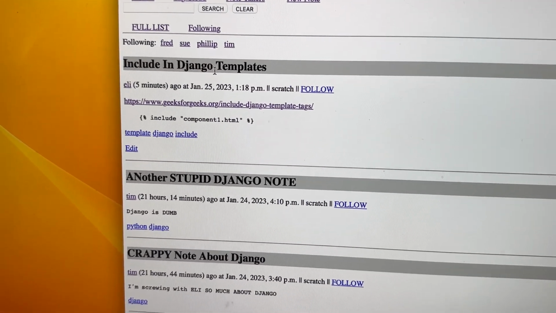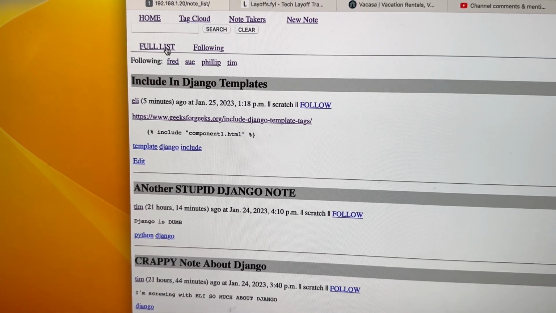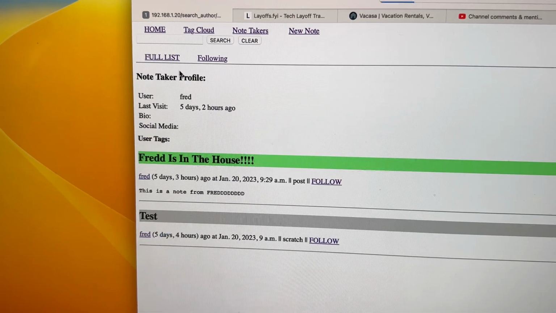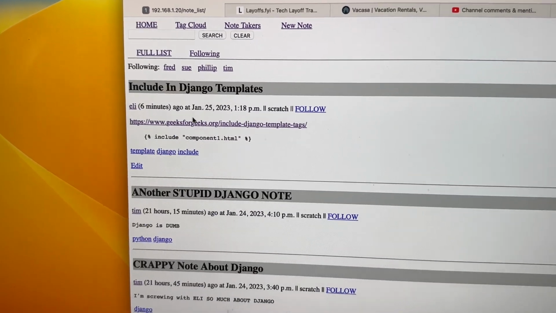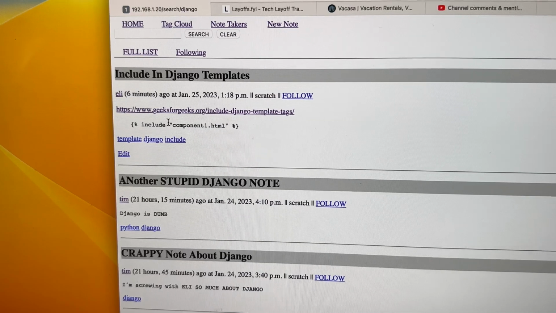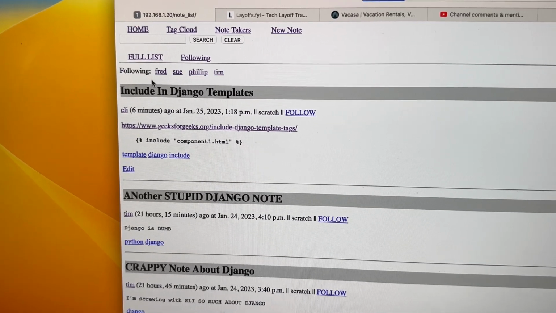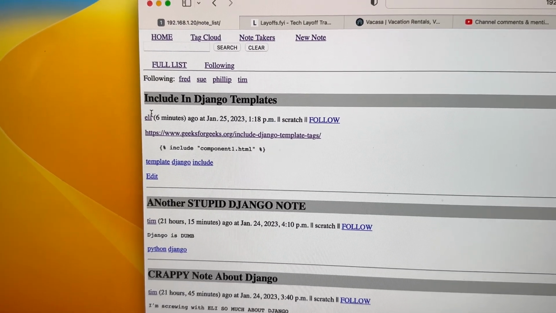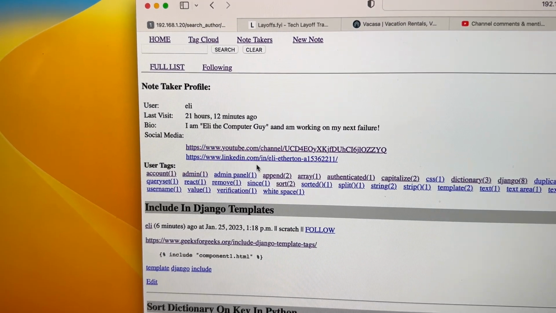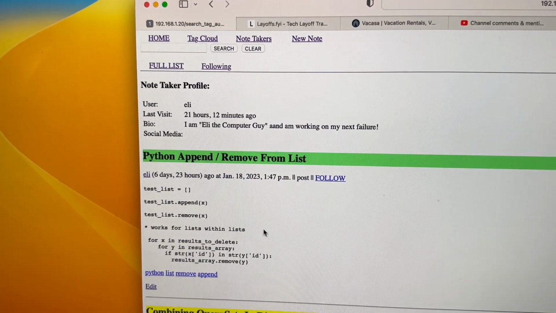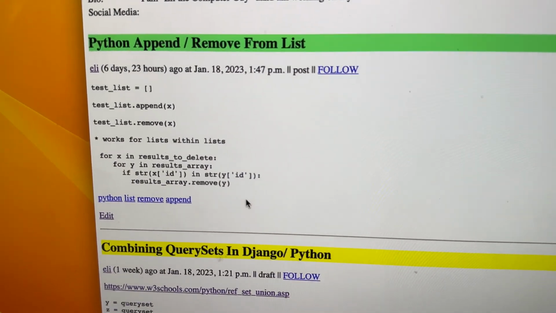So here we are. Look at this. This is our little note-taking app, the social media platform for people who like to talk to themselves. So again, I started learning Django about a little less than a month ago, and this is the project that I've been able to code up until this point in time.